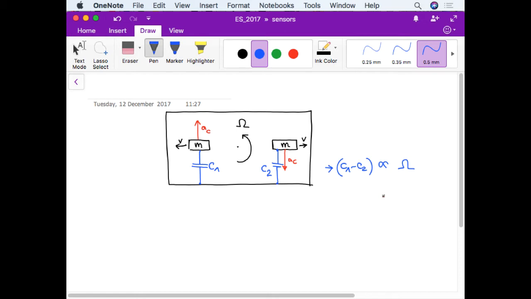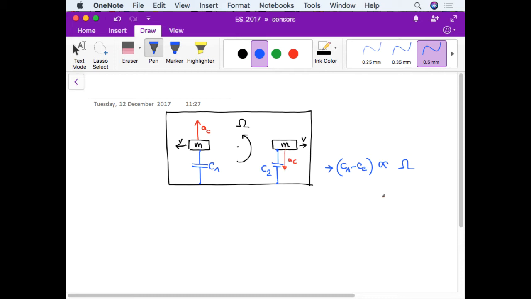The only thing that you need to consider is that we need to distinguish the angular velocity from an acceleration of the whole, let's say, platform along, for example, the vertical direction in space.